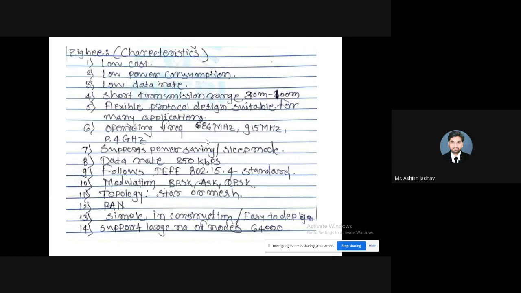The third characteristic is data rate. The data rate of a Zigbee module is 250 kbps, which you can call a low data rate. After that, short transmission range: as far as Wi-Fi is concerned, the transmission range is less, because its range is 100 meters. If you compare with BLE, the range of communication is large. If you compare with Wi-Fi, the range of communication is less. That's why it is mentioned as short transmission range.